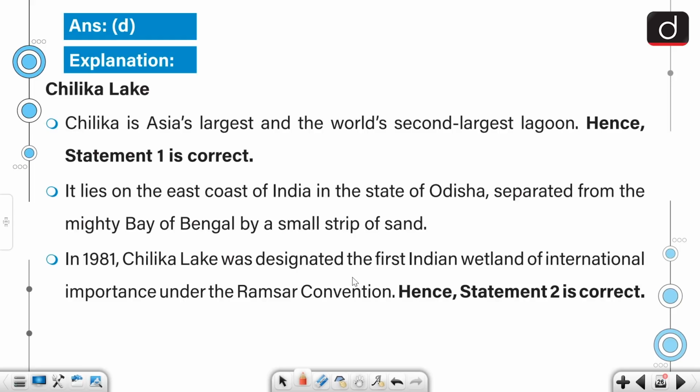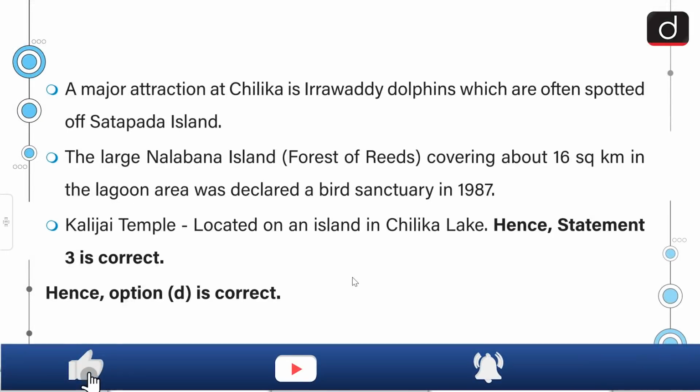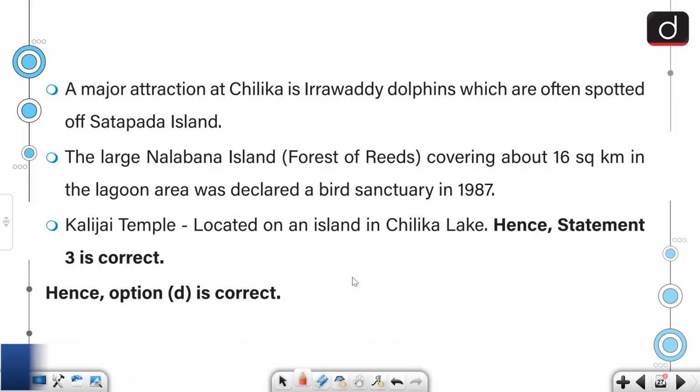Chilika Lake is Asia's largest lagoon and world's second largest lagoon, and it lies on the east coast of India in the state of Odisha, separated from the mighty Bay of Bengal by a small strip of sand. And in 1981, Chilika Lake was designated the first Indian wetland of international importance under the Ramsar Convention. A major attraction at Chilika is actually Irrawaddy dolphins, which are often spotted off Satapada Island, and the large Nalabana Island forest of reeds covering about 16 square kilometers in the lagoon area was declared a bird sanctuary in 1987. Kalijaya Temple is located on the island in Chilika Lake.